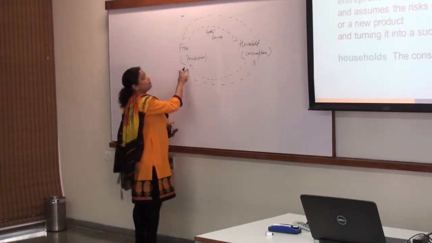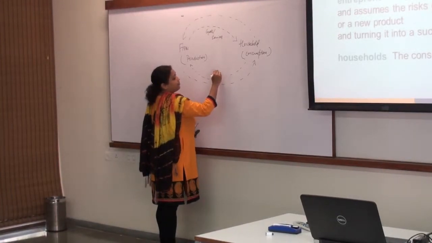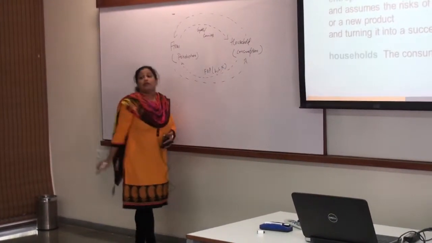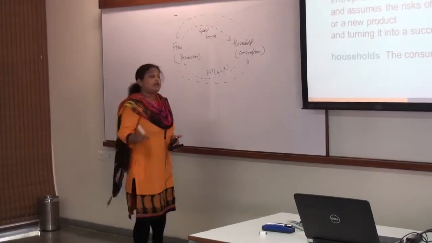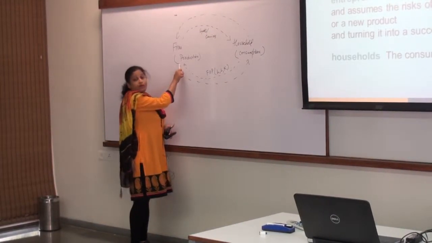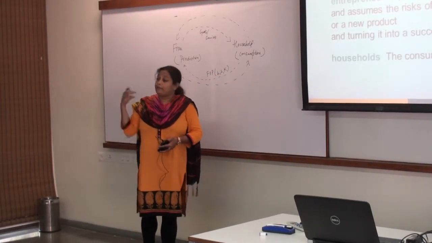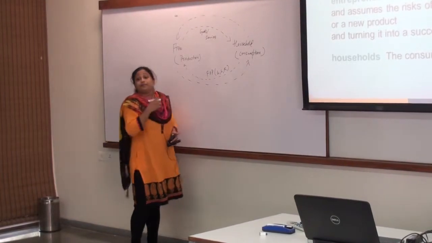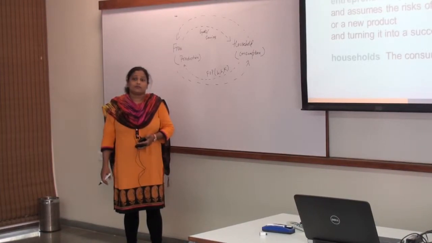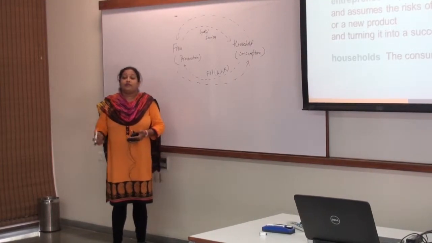And when I talk about households to firm, what is going from households to firm? Factors of production, which might include land, labor, capital. Now we are not including entrepreneur here. Why? Because entrepreneur is an old concept. Now we don't take entrepreneurship into consideration. It will only be that households are giving land, household is giving labor, household is giving capital, whatever it can give. Can we define firm as the smallest identical unit being a resource allocation? Absolutely, you can. It will depend upon whether it's a large scale firm or a small scale firm.